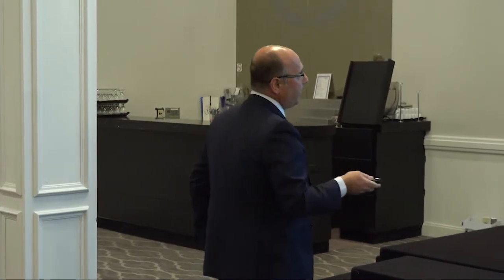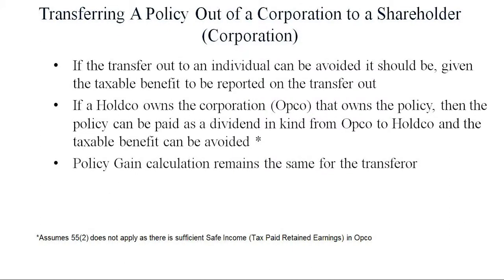Is that okay? Okay. So instead of transferring a policy out of a corporation to the individual, what if we had a HoldCo? Because I obviously want to get away from this. I want to make sure that I don't have that taxable benefit. But what if I have a holding corporation? Well, if I have a holding corporation, I'm going to do what we call an intercorporate dividend. We always talk about OpCo paying dividends to HoldCo, and those are intercorporate and non-taxable. So who's to say that I can't pay a dividend in kind, and the dividend in kind is in the form of an insurance policy? Absolutely. We're able to do that.